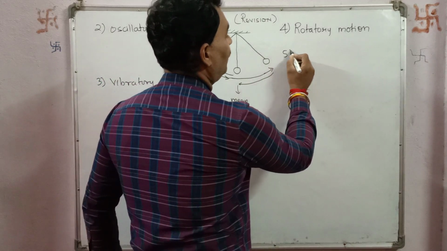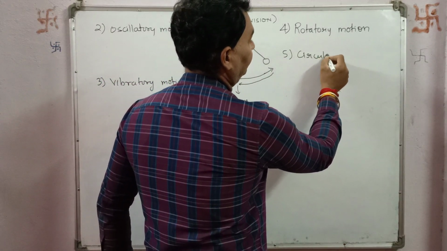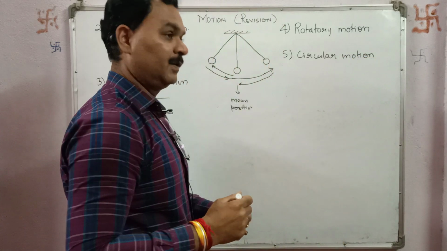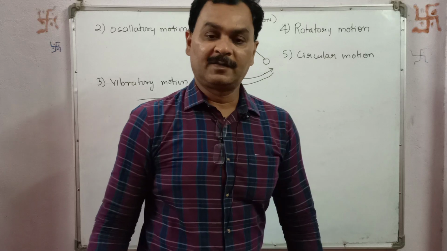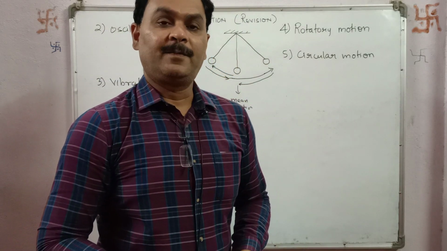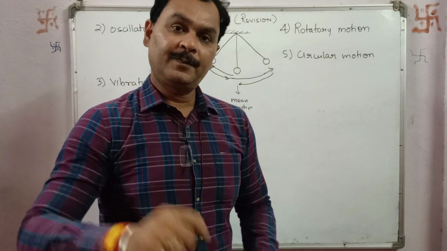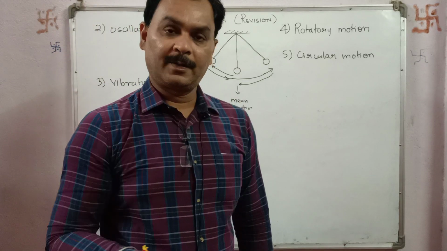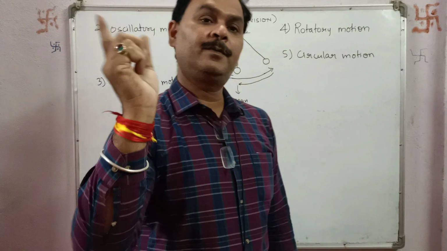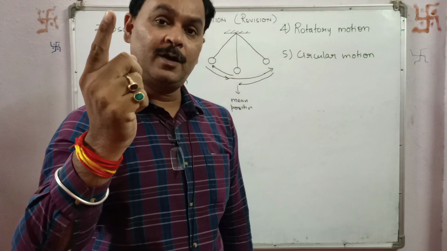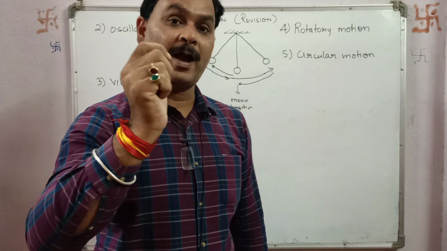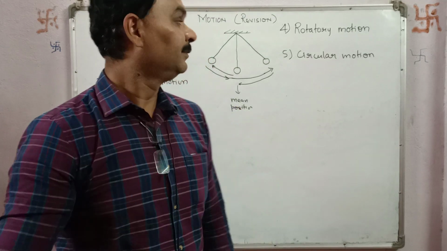Then circular motion. This is the most common type of motion which you people have observed. Tie a stone or simple point mass on a thread and then rotate it with your hand as the axis. You will see that the stone will execute circular motion whose axis of rotation lies on the point where you held the thread.